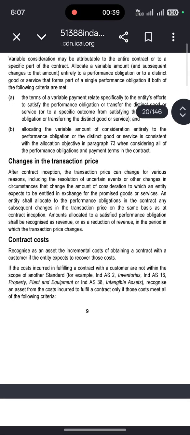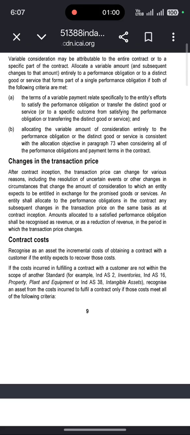After the contract inception, the transaction price can change for various reasons, including the resolution of uncertain events or other changes in circumstances that change the amount of consideration to which an entity expects to be entitled in exchange for the promised goods or services.